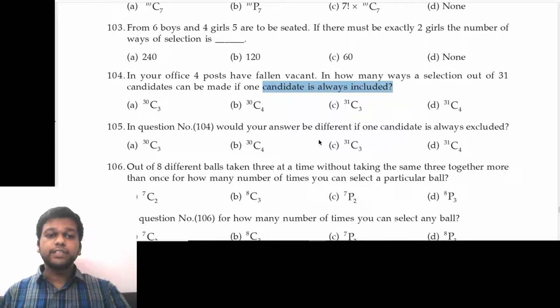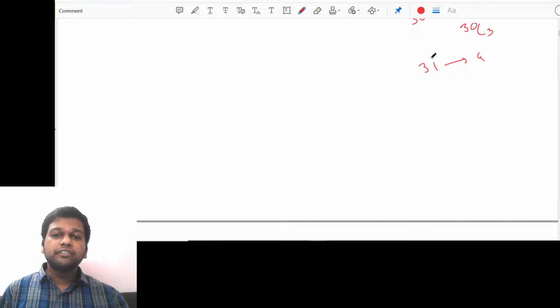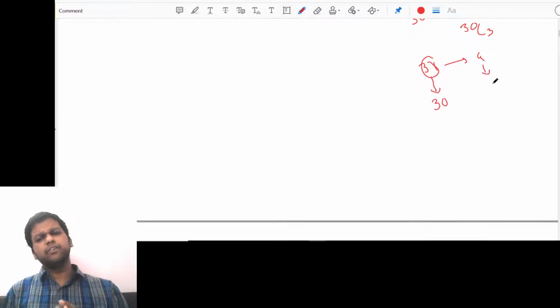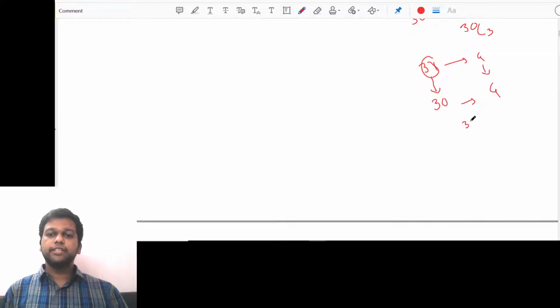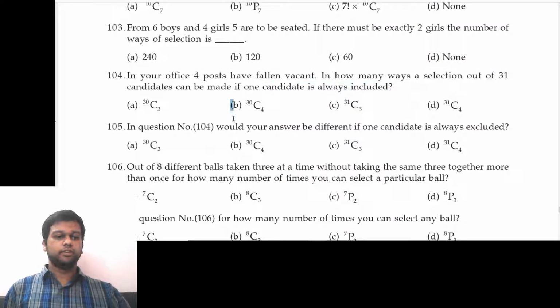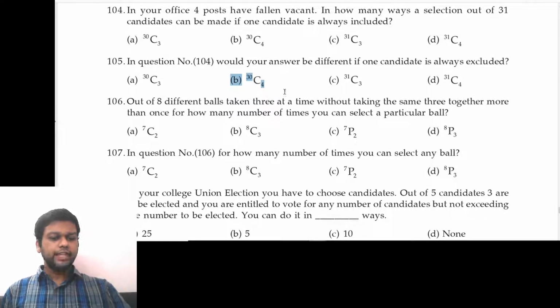105. In question 104, would your answer be different if one candidate is always excluded? One candidate is always excluded. That means now out of 31 and 4, understand, we don't have 31 people now. We have only 30 people because one of them is excluded, and still we have to select 4 people only. So 30C4 will be the answer. Option B. Sorry, for 105, option B. Fine. Then next,